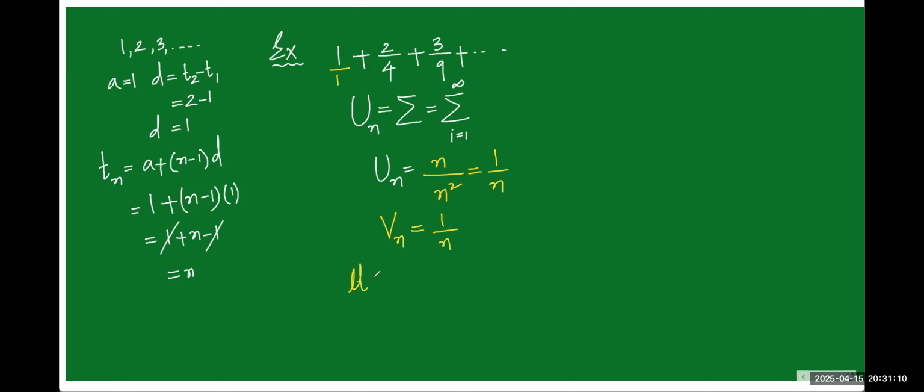Now apply the limit. Limit n tends to infinity of Un by Vn, which is equal to limit n tends to infinity of 1 by n, the Un value. Unfortunately, it is just an example, I am not pre-planning the question. We are getting again 1 by n. So look, these two are cancelled. The limit of a constant is the constant itself. The answer is 1. Is it a finite value? Yes, a finite value.